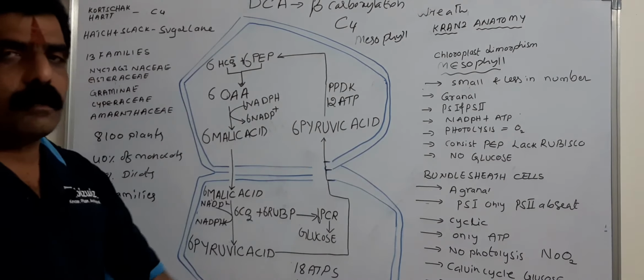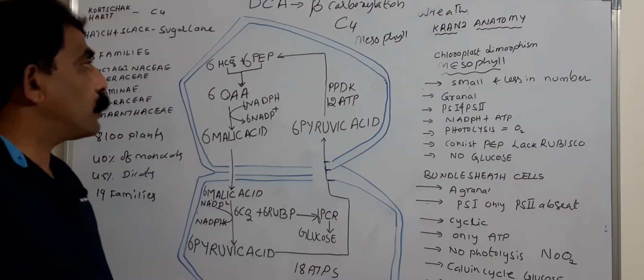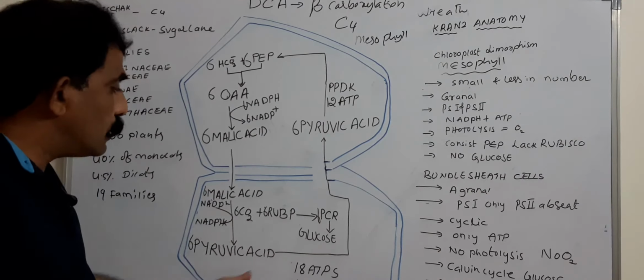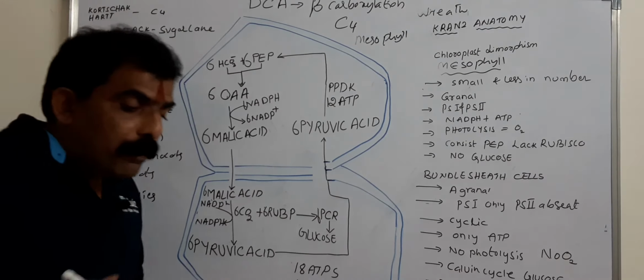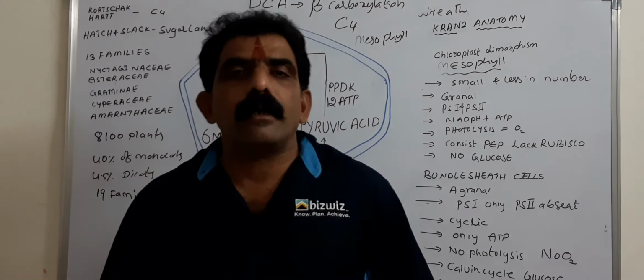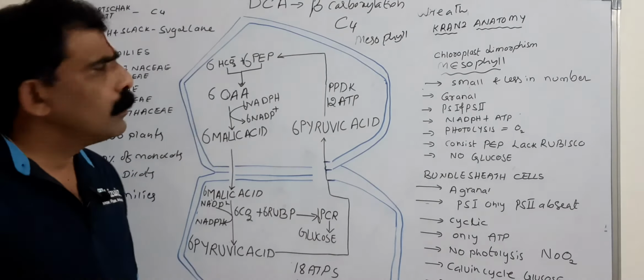So there are 2 acceptors, a primary acceptor and a secondary acceptor. The primary acceptor of carbon dioxide is PEP. The secondary acceptor of carbon dioxide is RuBP. The primary acceptor is present in mesophyll cells, whereas the secondary acceptor is present in the bundle sheath cells.